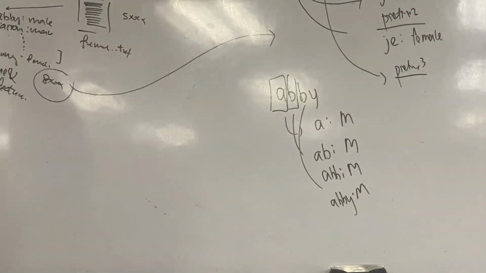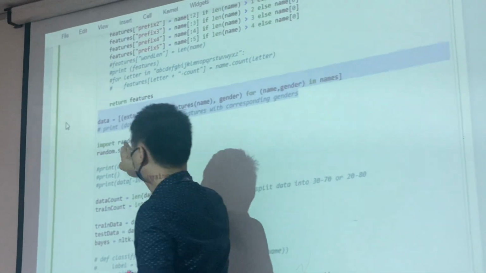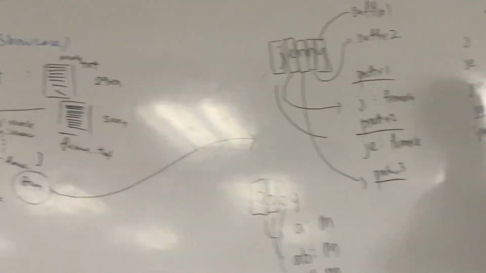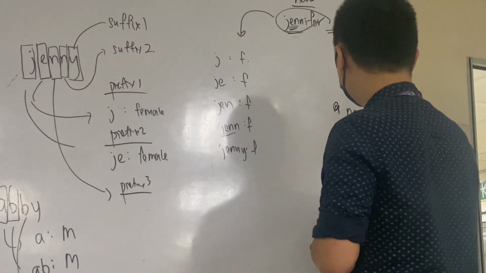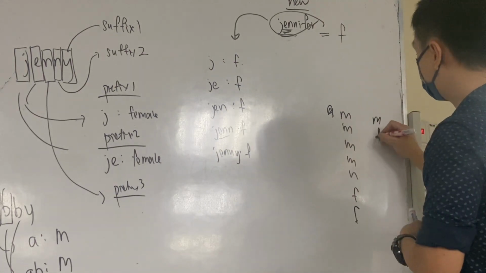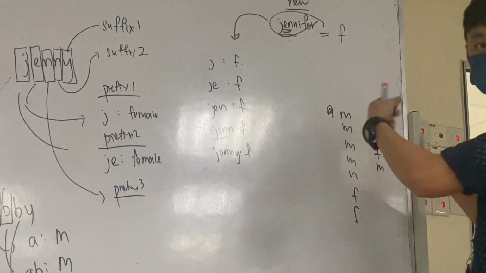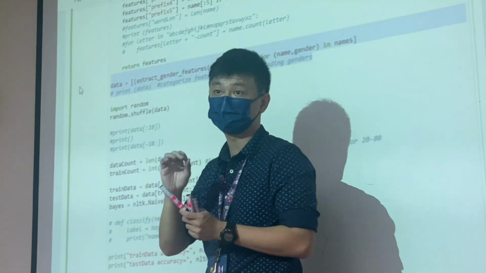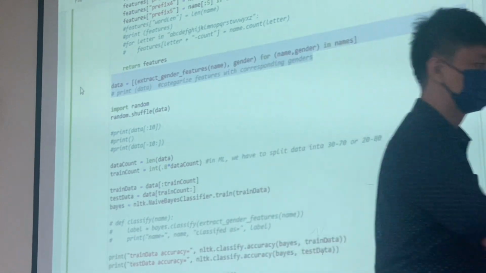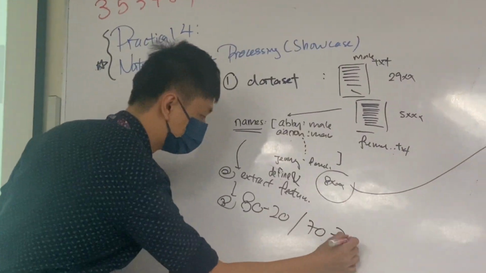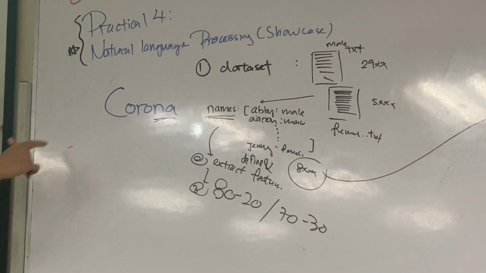After that, we have to shuffle, or we will randomize the data. We don't want the data arranged in such a way that you have all male for the first 3,000 followed by the female. So we want to randomize it. We have some male, we have some female. After we randomize the data, the most important step here is that we have to split this data into portions, 80% to 20% or 70% to 30%. It means that now we have 8,000 data, right?